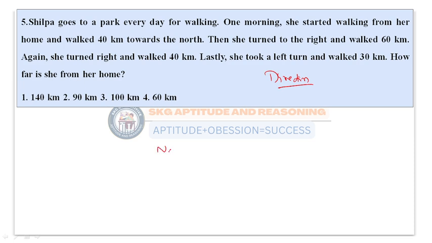So what is given: from her home, she walked 40 kilometers, then took a right and walked 60 kilometers, and then took a right and walked 40 kilometers, and the last is she walked 30 kilometers. How far is she from her home? So we need to find, suppose Shilpa started from her home. After that she takes north, then right, then right, and then left, and in which direction is she and how far is she from home. So we need to find the distance, how much distance she has traveled.